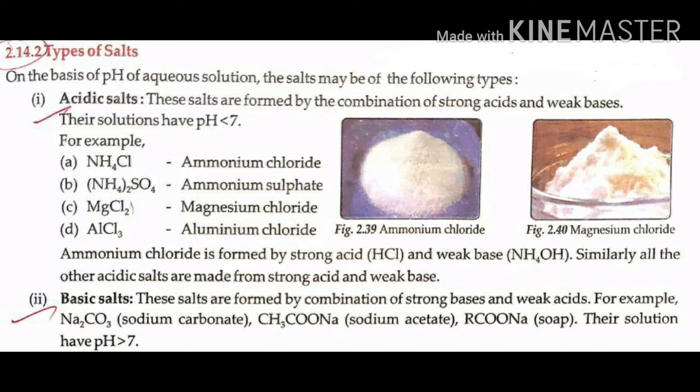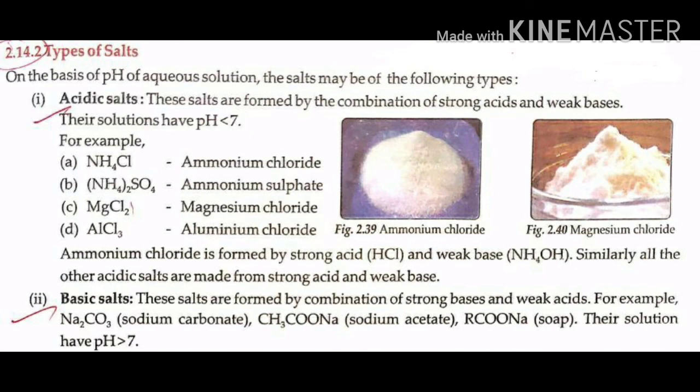For example, NH4Cl ammonium chloride, (NH4)2SO4 ammonium sulfate, MgCl2 magnesium chloride and AlCl3 aluminium chloride. The ammonium chloride is formed by the strong acid hydrochloric acid HCl and weak base ammonium hydroxide NH4OH. Similarly, all the other acidic salts are made from strong acid and weak base.